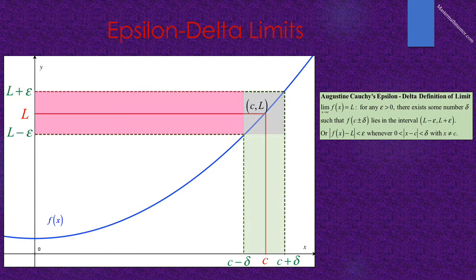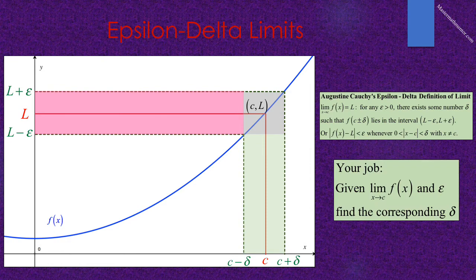So, when you choose an epsilon about L, you are in the edge of the light red rectangle. This will then correspond to a delta in the edge of the light green rectangle about c. As epsilon gets smaller, then delta gets smaller as well. And the gray rectangle at the intersection of the horizontal and vertical rectangles gets smaller as well, converging to the point (c, L), whether or not this point is actually on the curve f of x.